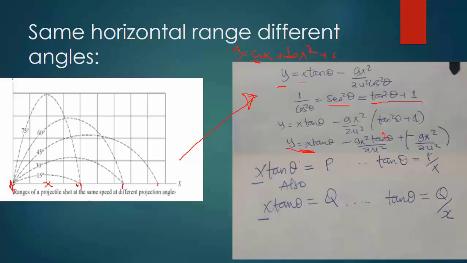So tunakuja kuona kwamba if x is constant then itakuwa ndo hizi constant a na b, ambapo b ndo hii gx squared divided by 2u squared. Our x ni tan theta na x squared ndo hii tan squared theta, and our c ndo hii value ya huku.